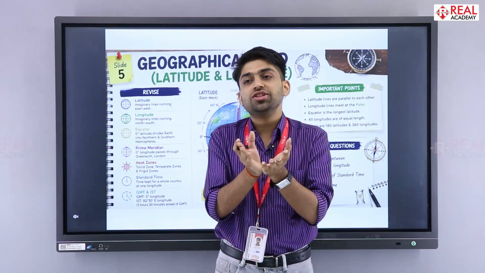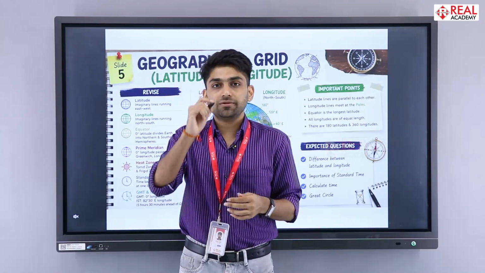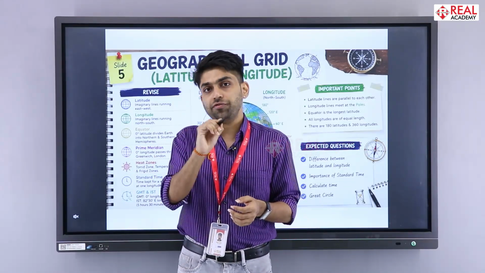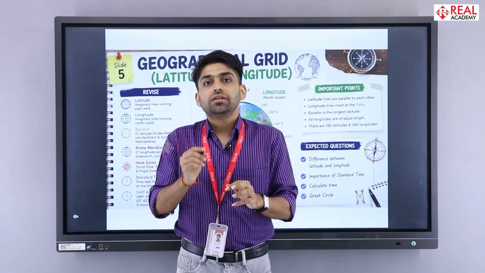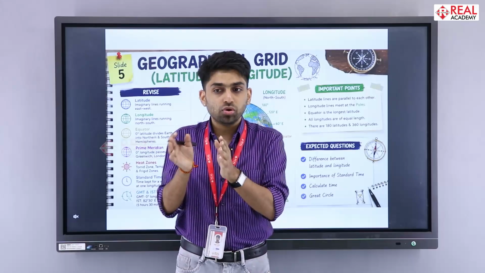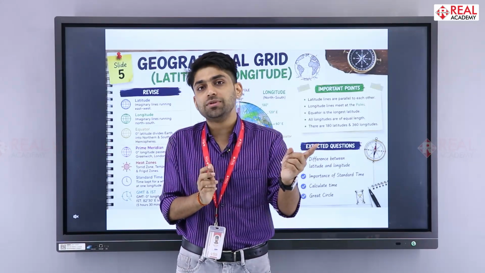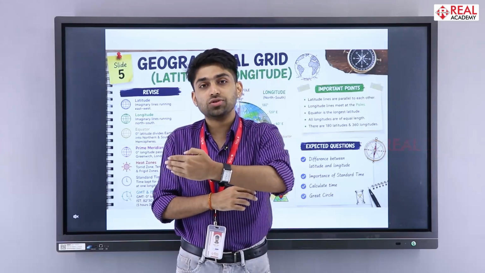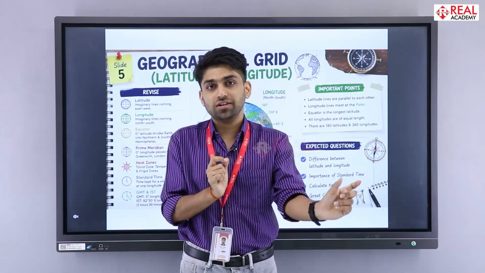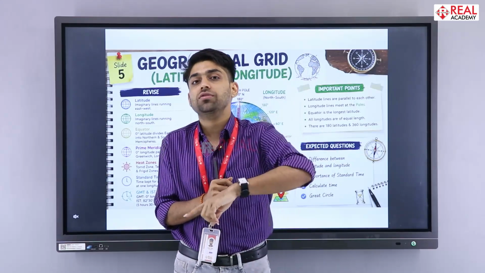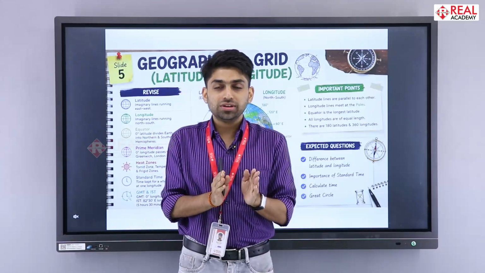In those time calculation sums, you may get panic, but remember the basic logic, that one longitude difference is equal to 4 minutes. So two longitudes will equal 8 minutes. Then if both the places are in the same hemisphere, like both in the eastern hemisphere, at that time you will be doing a subtraction. And if one side is in the eastern hemisphere and the other side is in the western hemisphere, at that time you will be doing addition. So remember both these things.